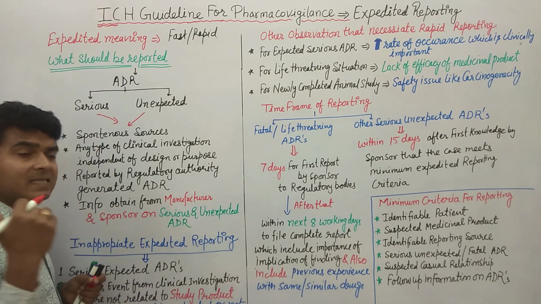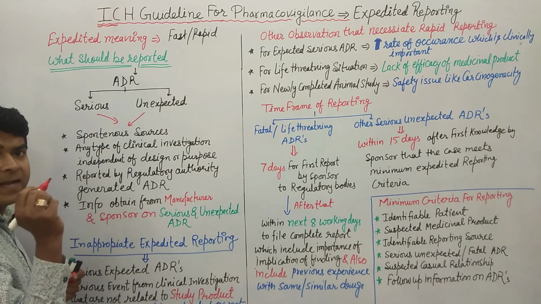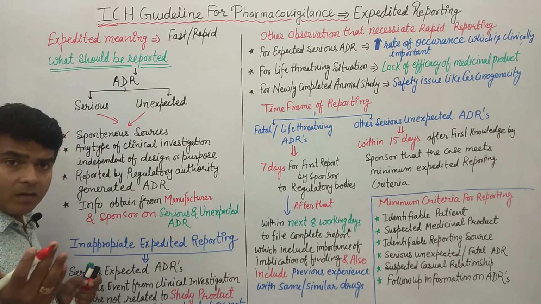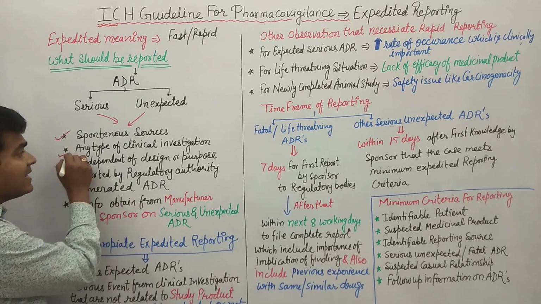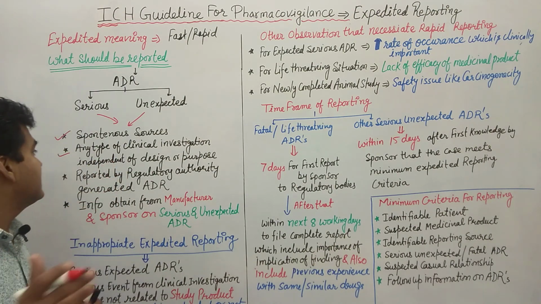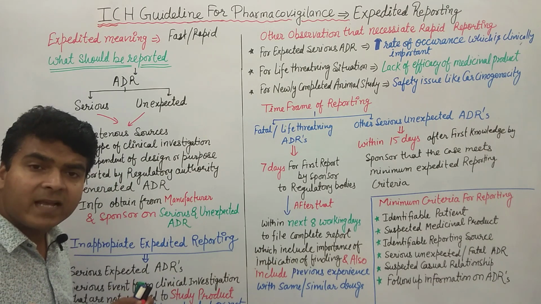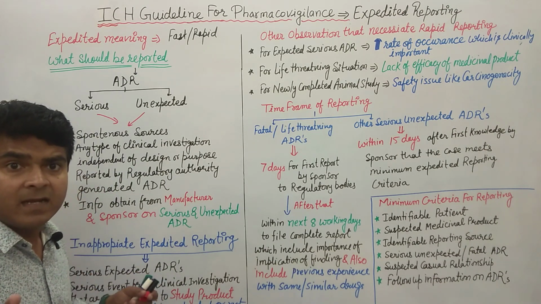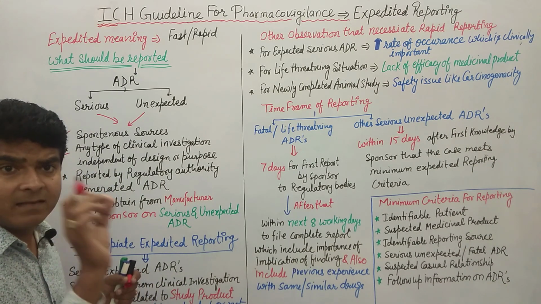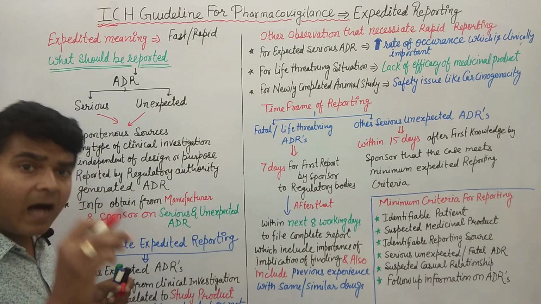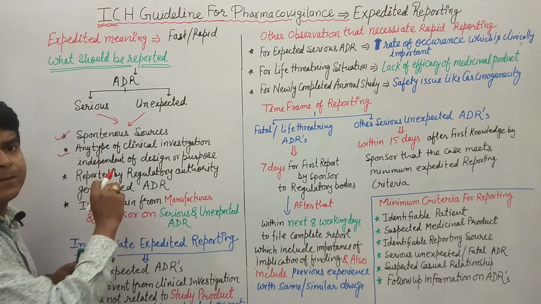We already discussed the spontaneous reporting of ADR. So they may be reported by spontaneous sources. Clear? And then any type of clinical investigation independent of design and purpose. Whatever the design of the clinical study and whatever the purpose, it is not necessary that a specific design or a specific purpose is included in the expedited reporting.